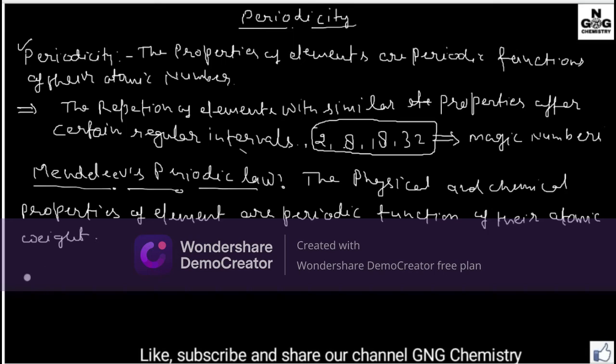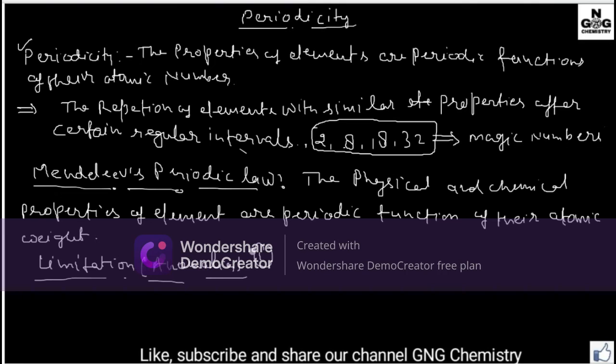There are some limitations, or drawbacks, of Mendeleev's periodic table; we can also call them anomalies. So what are Mendeleev's limitations? Actually, Mendeleev's periodic table was very useful in that time, but it also has some limitations.